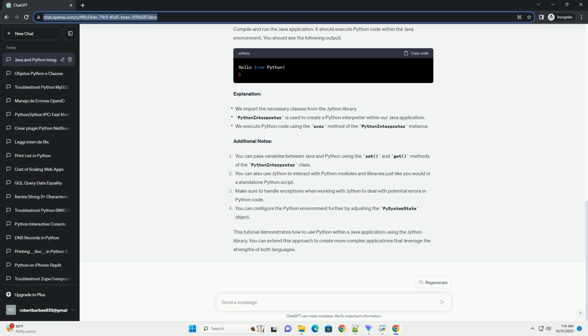This tutorial demonstrates how to use Python within a Java application using the Jython library. You can extend this approach to create more complex applications that leverage the strengths of both languages.